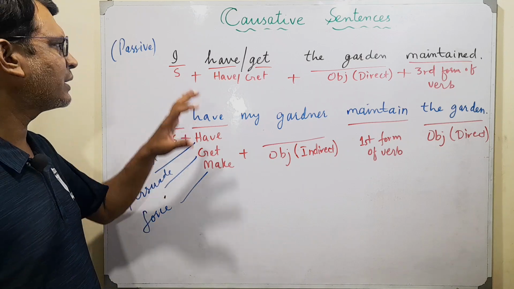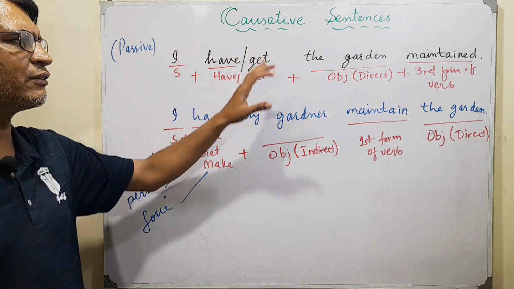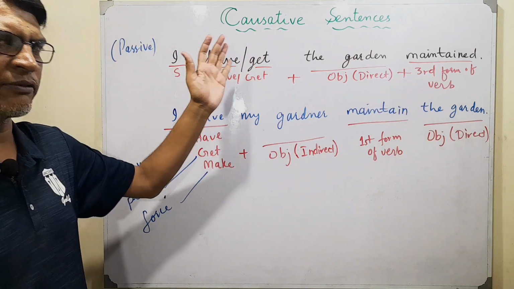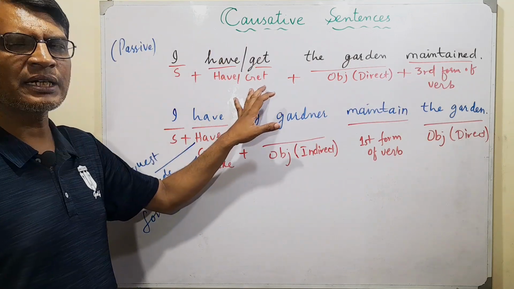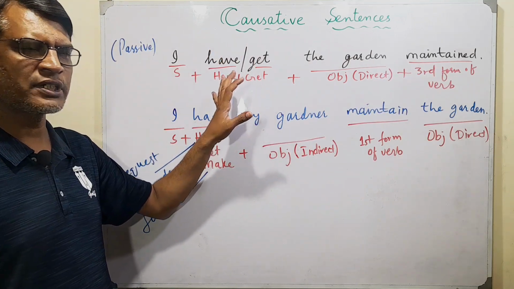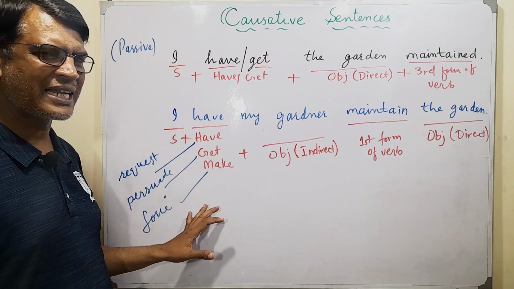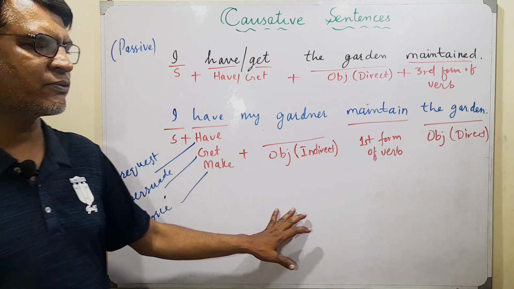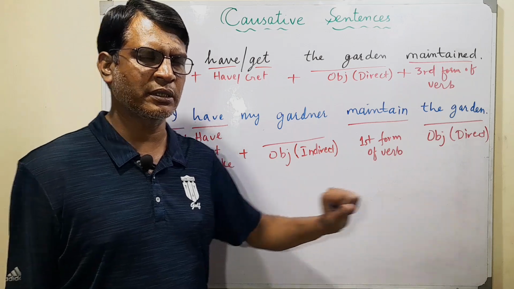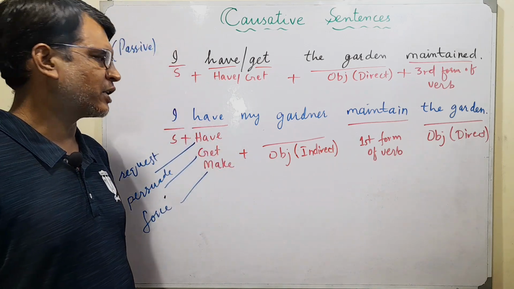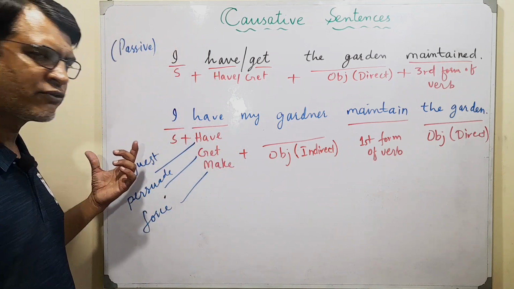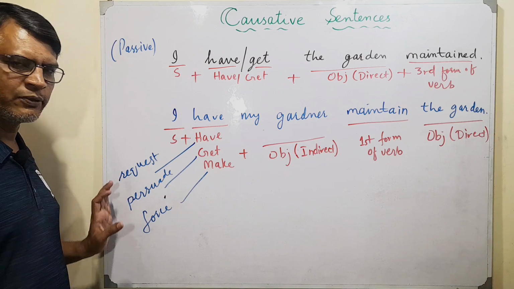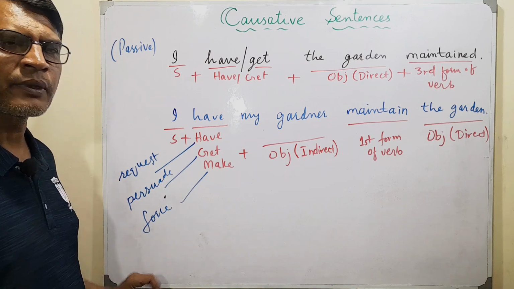So just remember that if it is a sentence with third form of verb, like we use in passive, have and get are used, and there is no difference between them. But if it is an active form and you are using have or get or make plus an indirect object, plus first form, plus the direct object, then you will have to be careful about whether it is a request, a persuasion, or force.